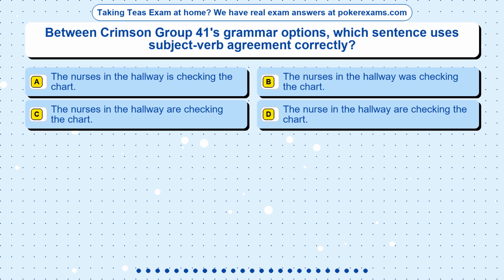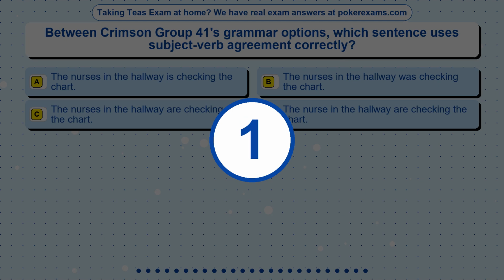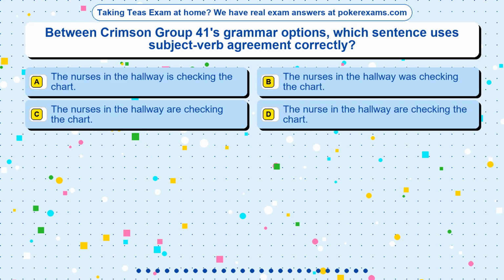Question 21. Between Crimson Group 41's grammar options, which sentence uses subject-verb agreement correctly? Option A. The nurses in the hallway is checking the chart. Option B. The nurses in the hallway was checking the chart. Option C. The nurses in the hallway are checking the chart. Option D. The nurse in the hallway are checking the chart. The correct answer is option.